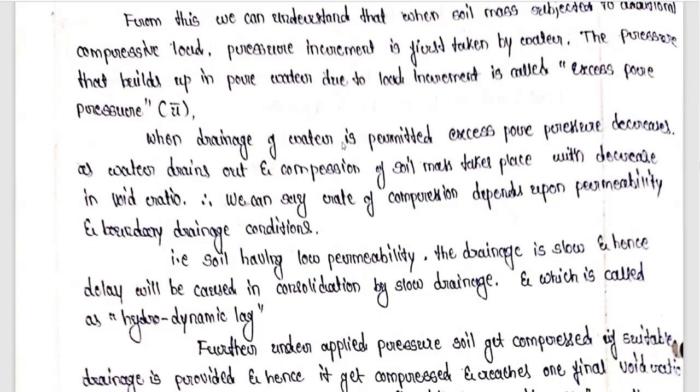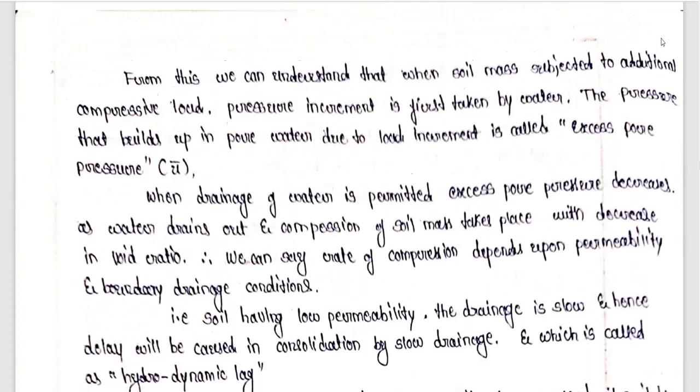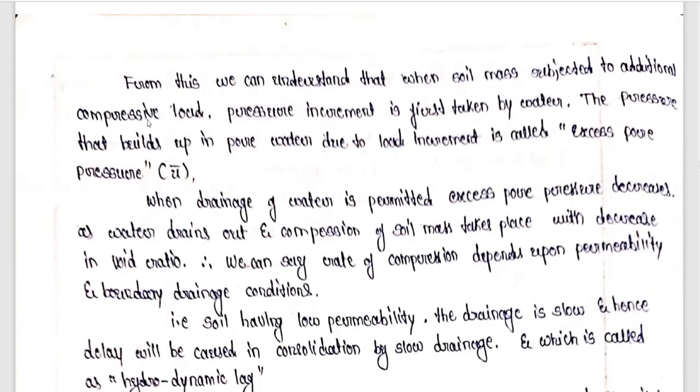So from this we can understand that when the soil mass is subjected to additional compressive load, what is the meaning of additional compressive load? Additional compressive load means a load beyond what can be borne by the soil. If we apply a load more than the load which is borne by the soil, it is called additional compressive load. So the pressure increment is first taken by the water.